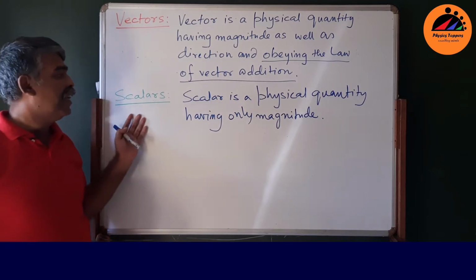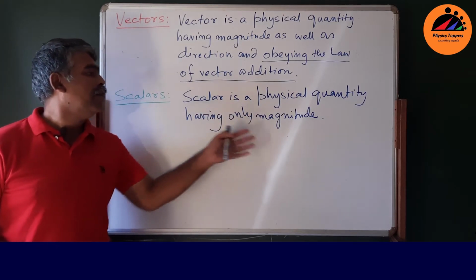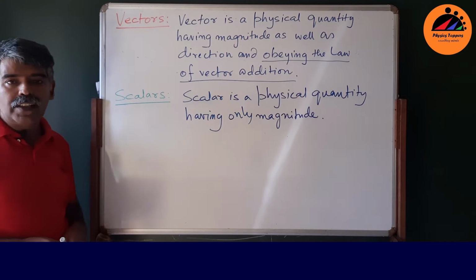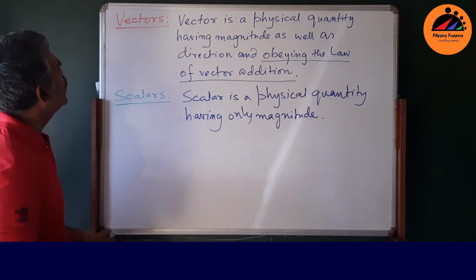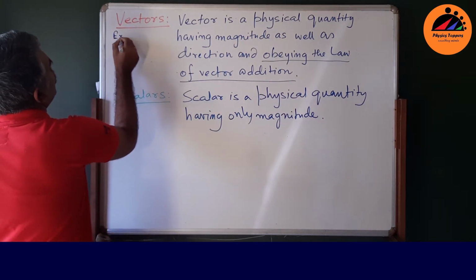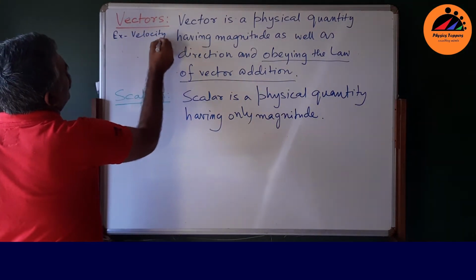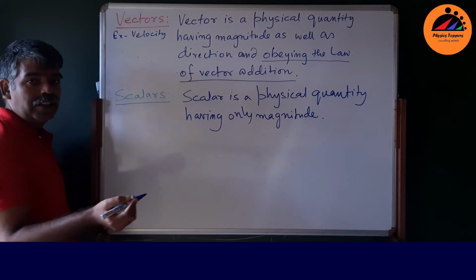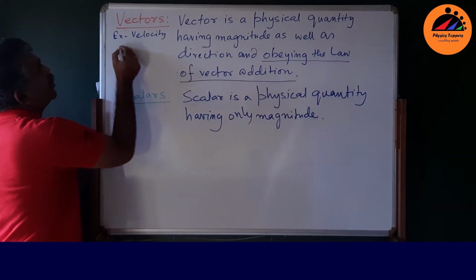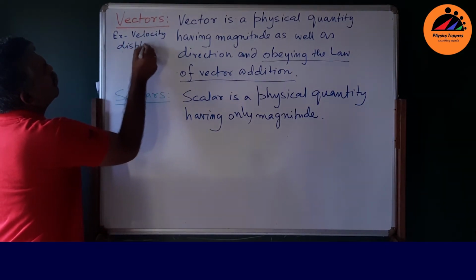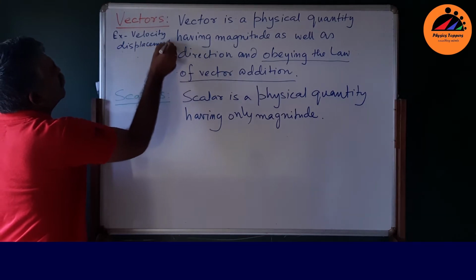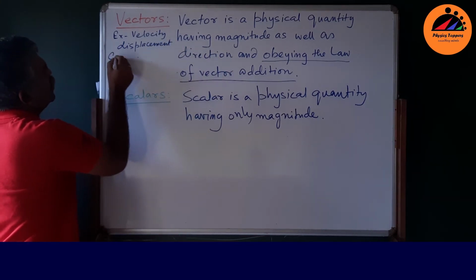Okay, and what's a scalar then? A scalar is a quantity which has only magnitude. Examples of vectors: velocity, which has a magnitude as well as a direction, displacement, current density.